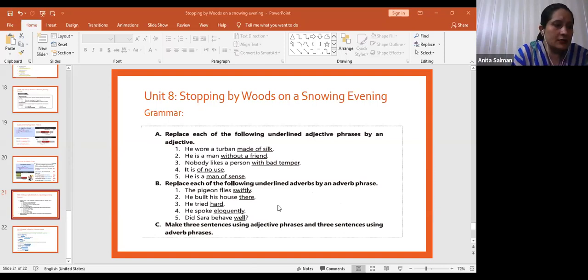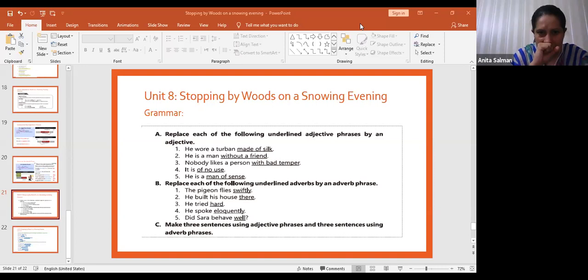The first one is, okay, I'll open the chat box. You can keep on replying. Very good, the way you have replied before. Yes. Number one is, the pigeon flies swiftly.